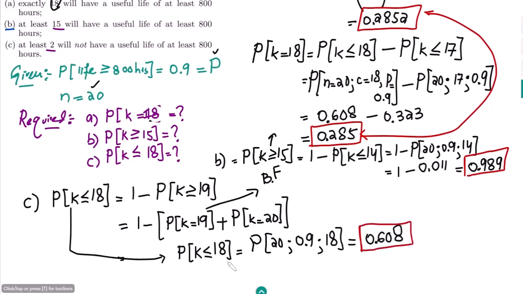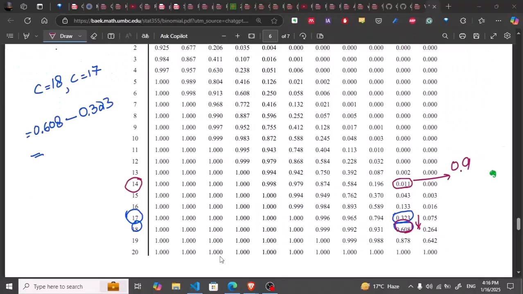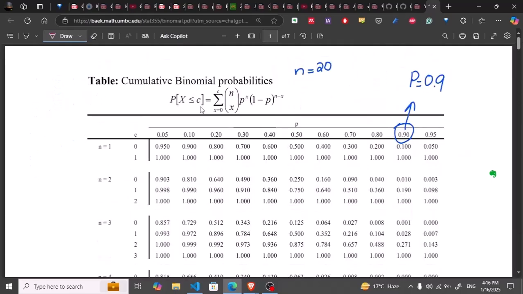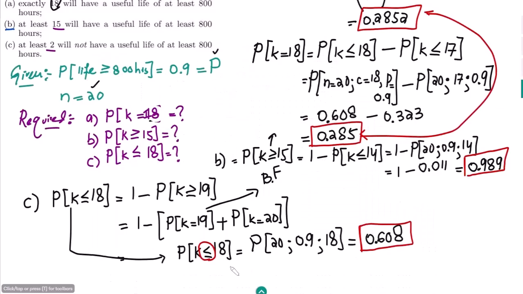Why did I not change it or subtract it from 1? Because this one is already less than or equal to 18, and I have previously told you that in this table, I must use this form, and you can see that I have here less than or equal to C. So I have to convert all these values into this form. Okay, so now this one is already in that form.